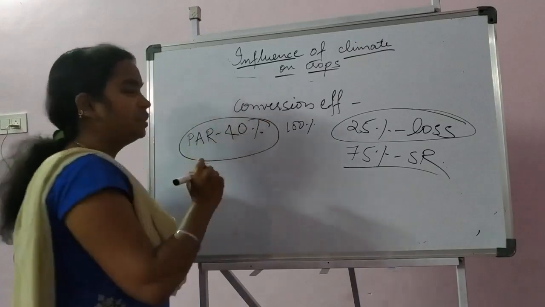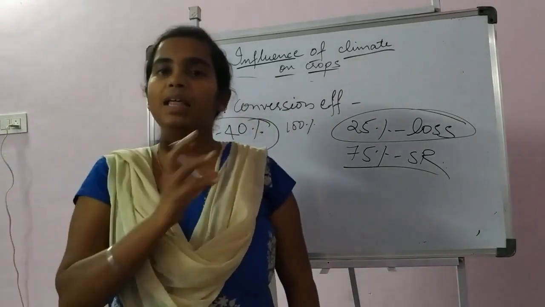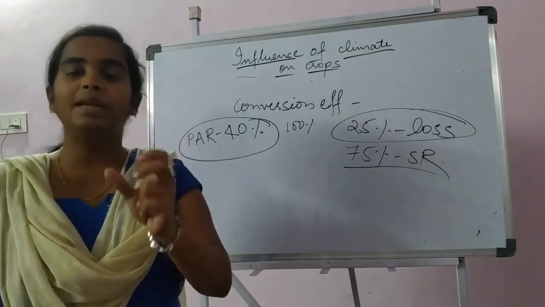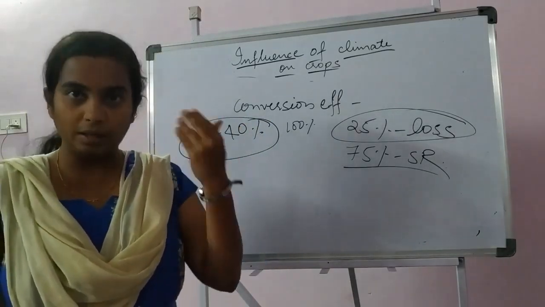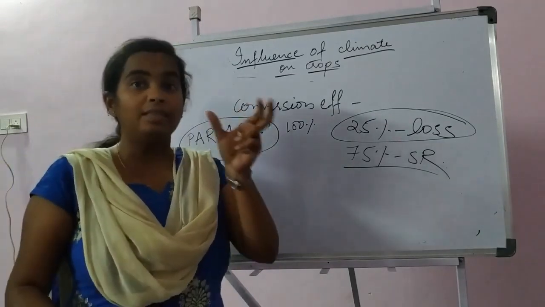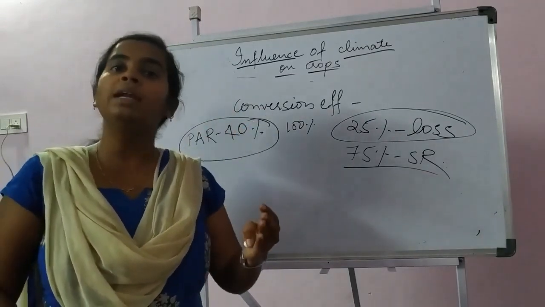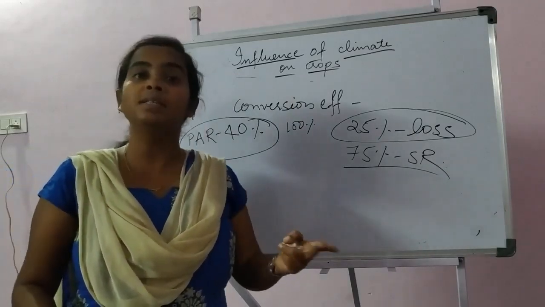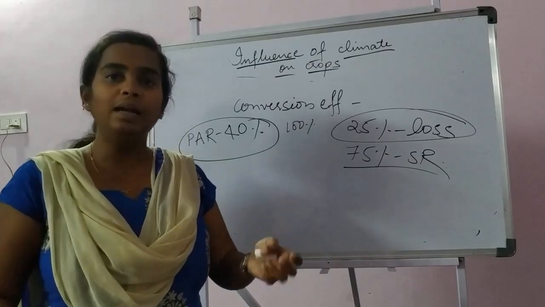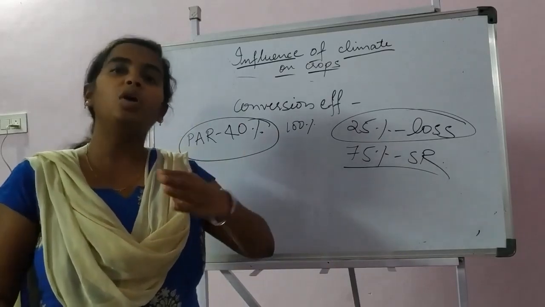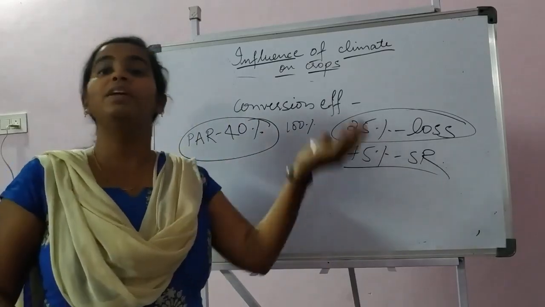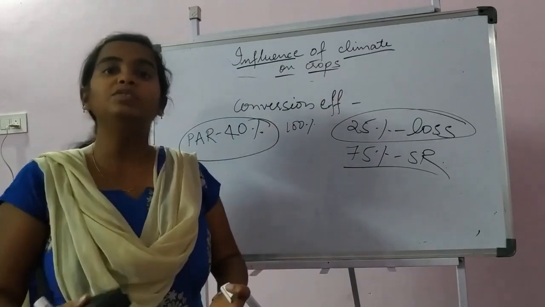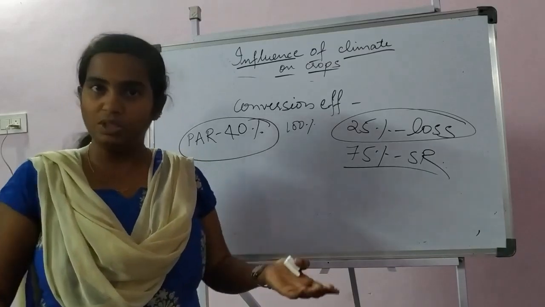Photosynthetically active radiation means the visible wavelength, as I have told you, between 400 to 700 nanometer, the visible range which will be utilized by the plants for photosynthesis. In that range, not all the solar radiation will be utilized for photosynthesis. As we have already discussed in agrometeorology, in solar radiation we talk about direct and diffuse solar radiation, whereas diffuse solar radiation is much more important for plant photosynthesis when compared to the direct solar radiation.